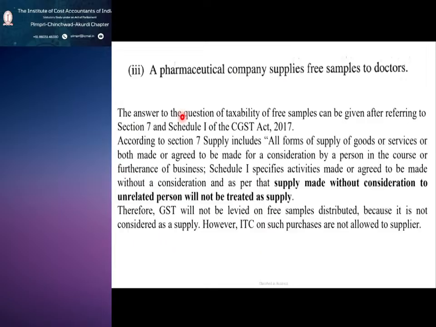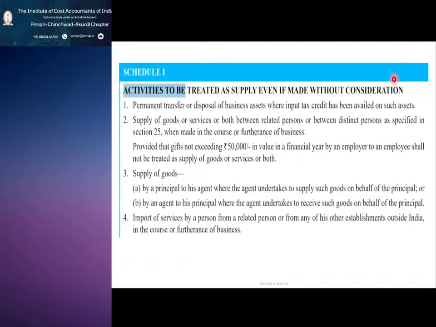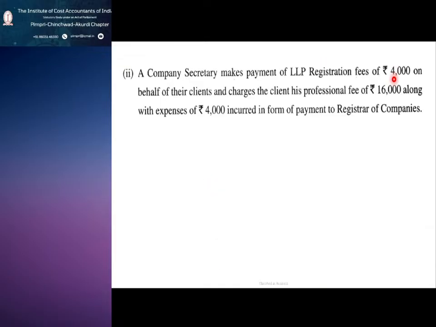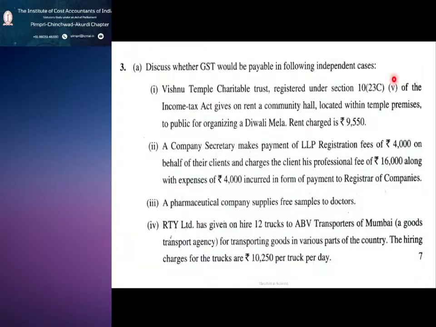So third question, it is pharmaceutical company supplies free samples to doctors. What we actually needed to find from this question is whether GST would be payable in the following independent cases.